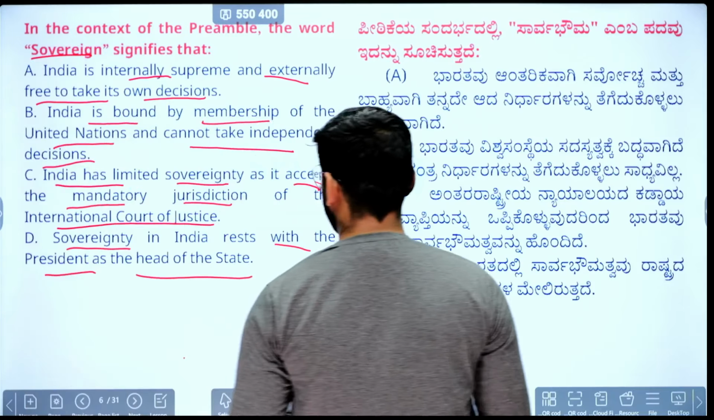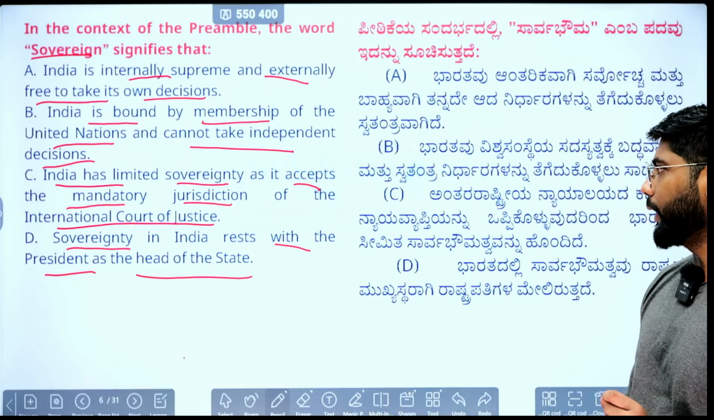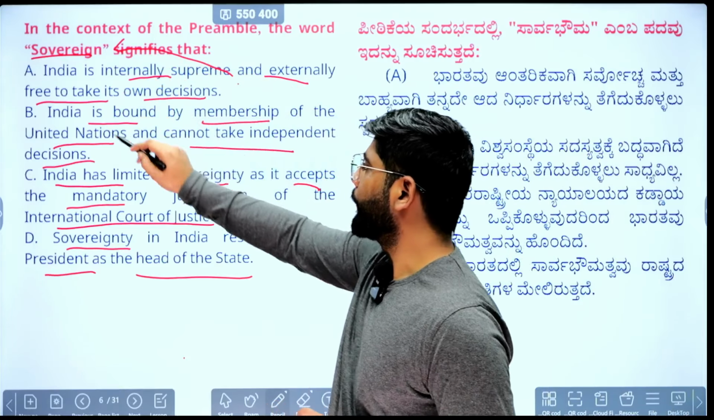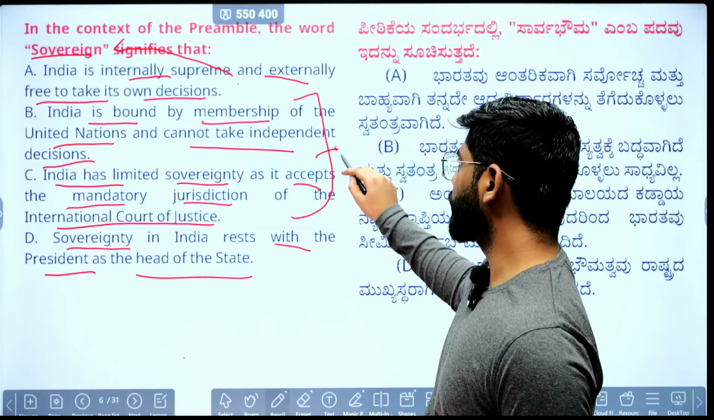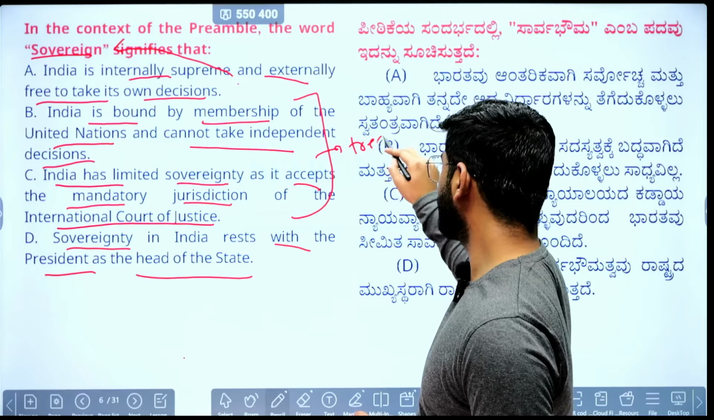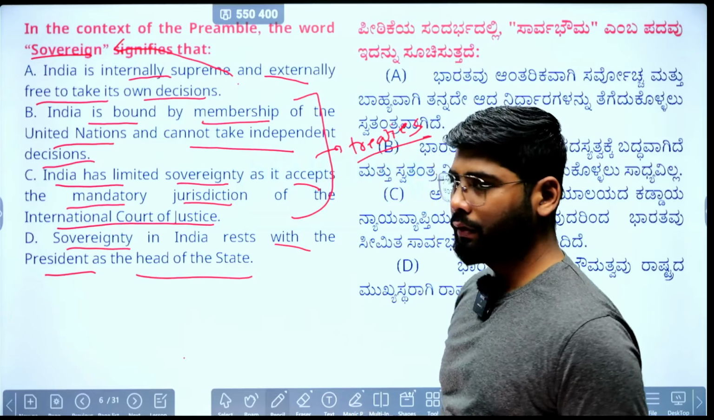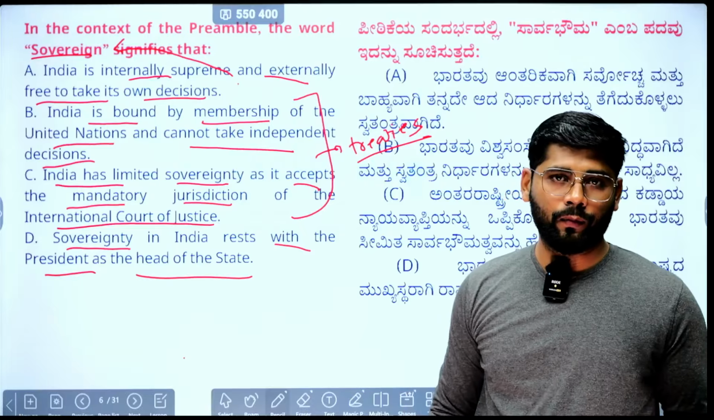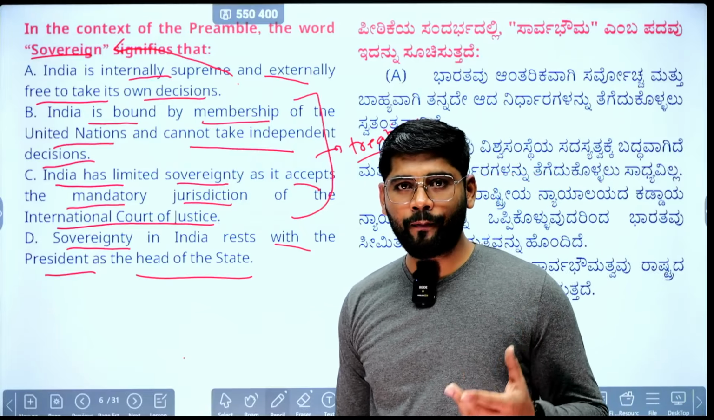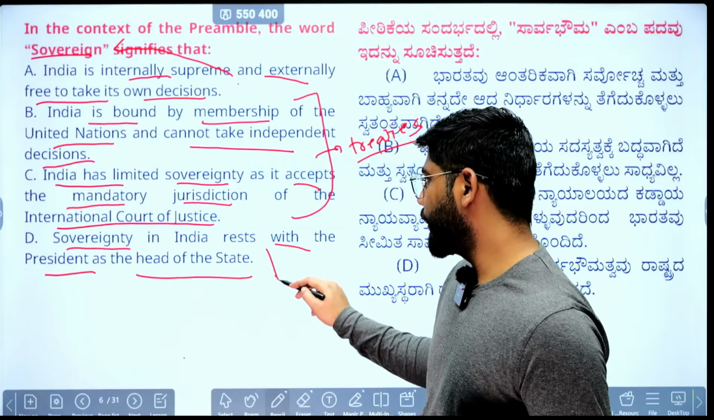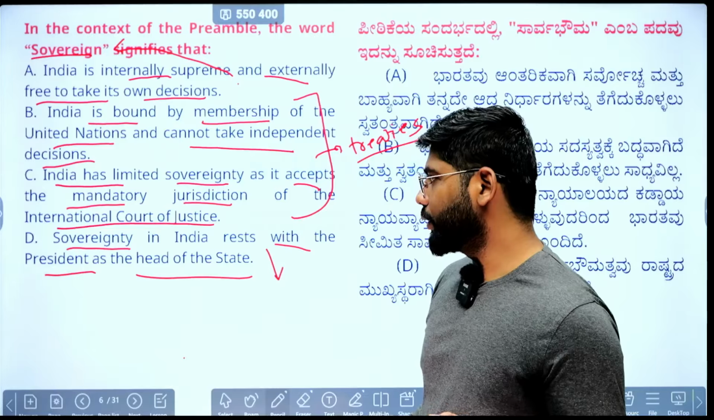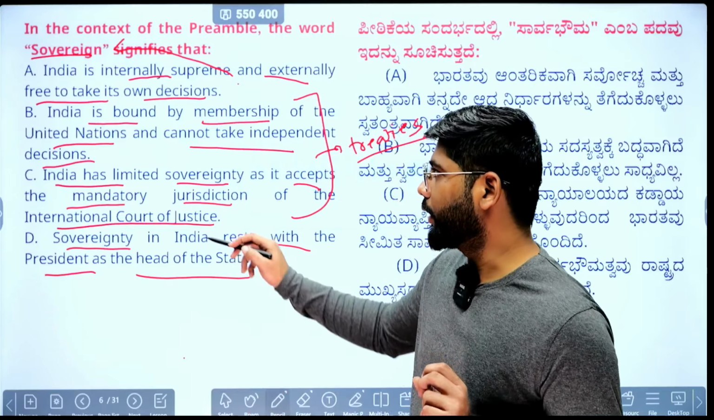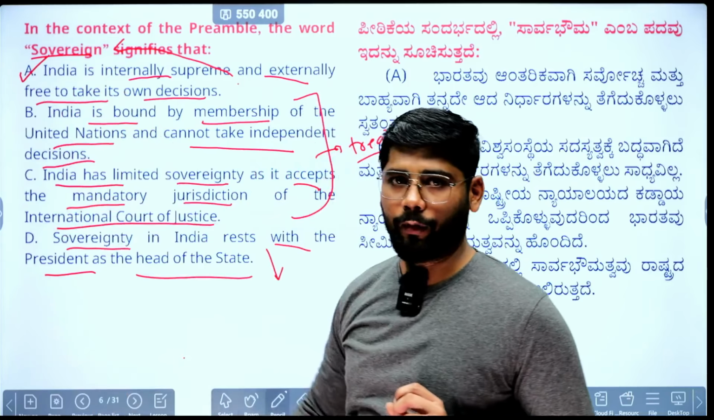If you see the answer options, those who are comfortable in Kannada can read Kannada. The first is directly linked to sovereignty. Next, B and C are because of our treaties with these particular organizations, and as a sovereign country, we are not bound by them. It is legally binding only until it is legally binding. Last, sovereignty resting with the people of India or the president of India is not correct; it is one of the features of republicanism. So the correct answer is A for apple.